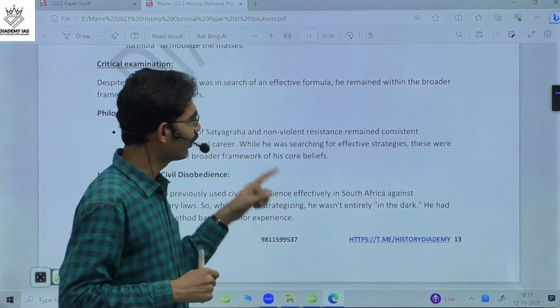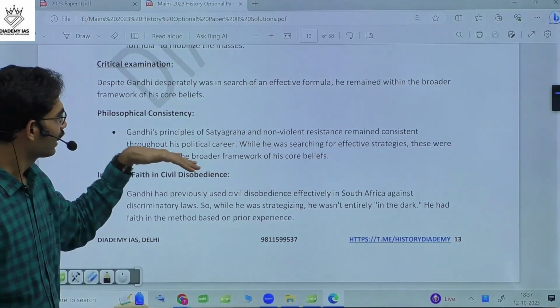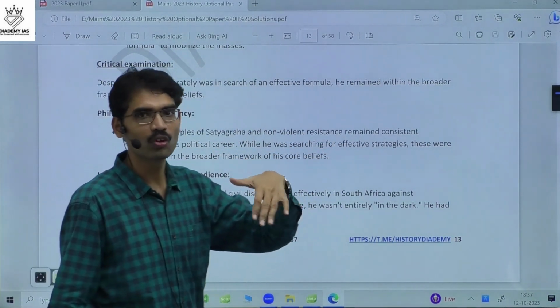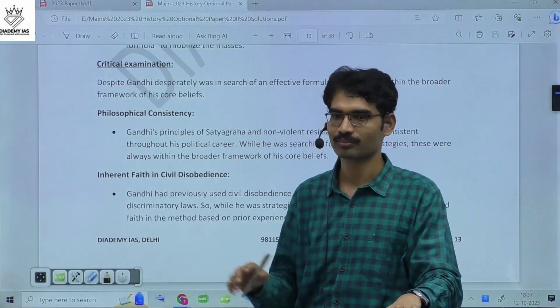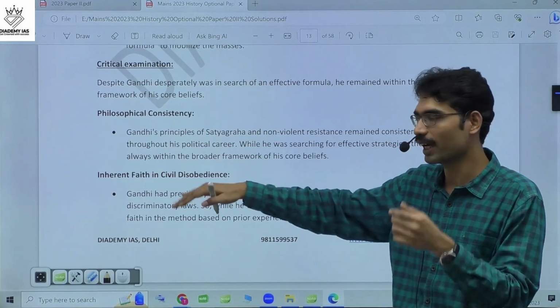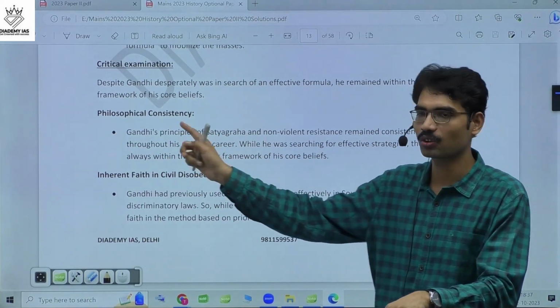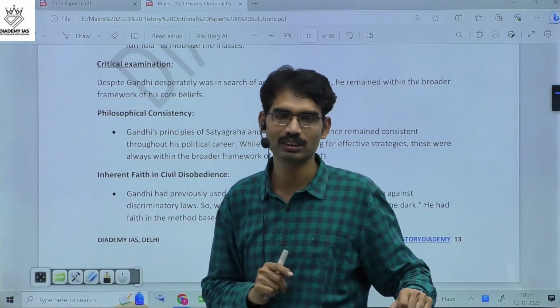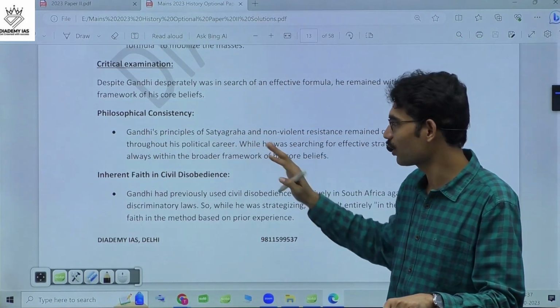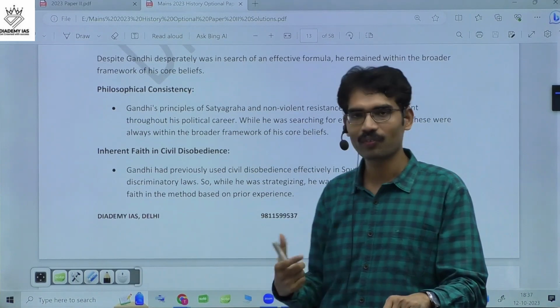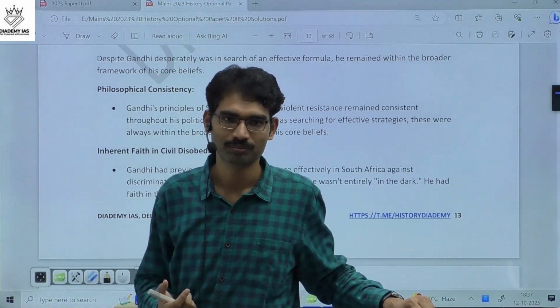But again, when it comes to critical examination, he did not go away from his own core tenets, truth and non-violence. He always remained true to those ideals, whether it was the non-cooperation movement or the civil disobedience movement. That is philosophical consistency, truth and non-violence, and he always tried to maintain it.